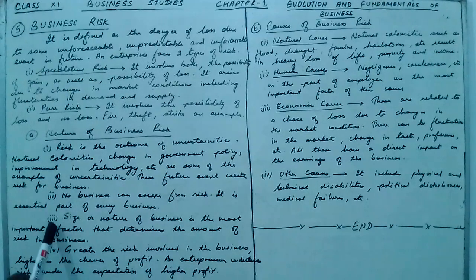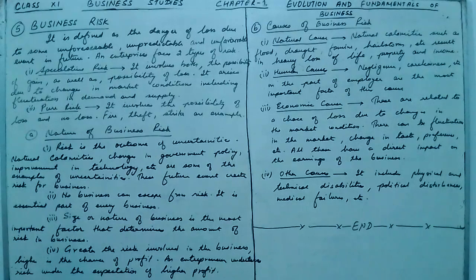Now the third nature of business risk is that the size or nature of the business is the most important factor that determines the risk in the business. If the business is very big, risk will be big. If the business is small, risk will also be small. If it's a manufacturing business, different types of risk will be there. If it's a trading business, different types of risk will be there.